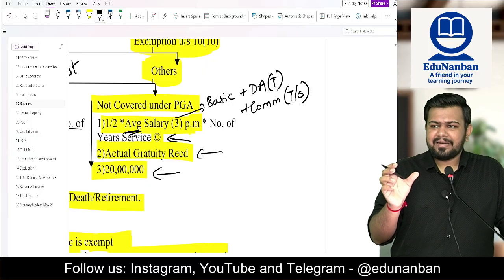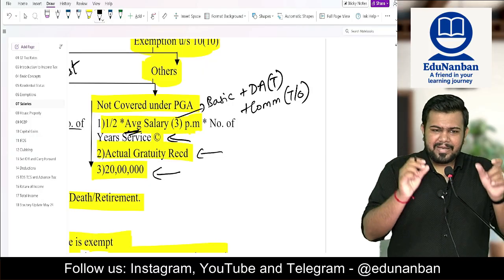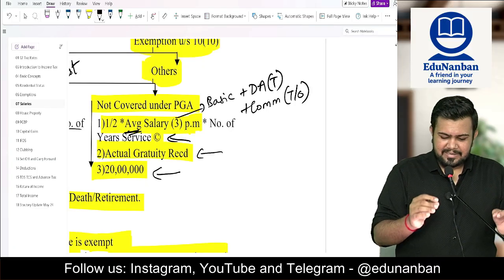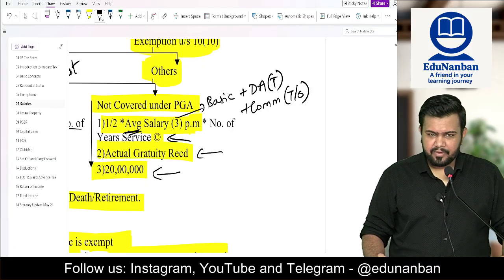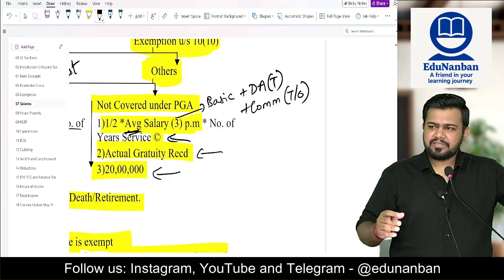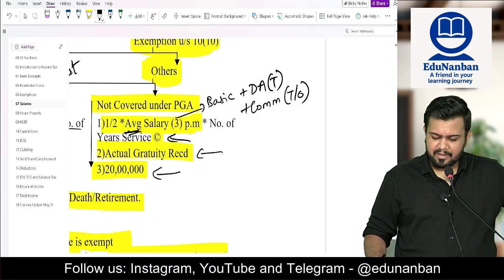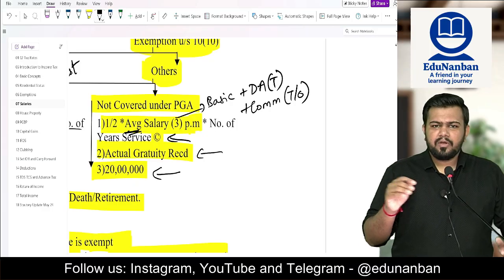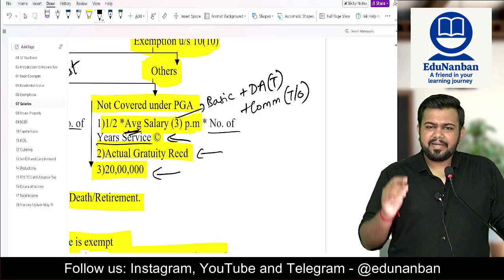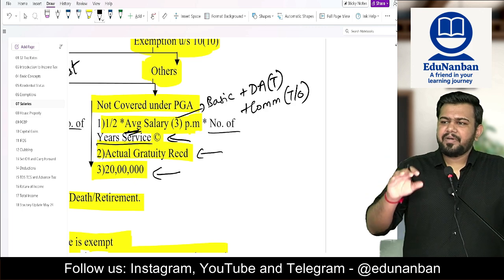Average of what? Salary. Here what is the salary? Basic salary plus DA terms plus commission turnover. So you have to add all these three. Then you have to find out the average of the last 10 months before the month of retirement, and then multiply it by 1 by 2 multiplied by the number of completed years of service.